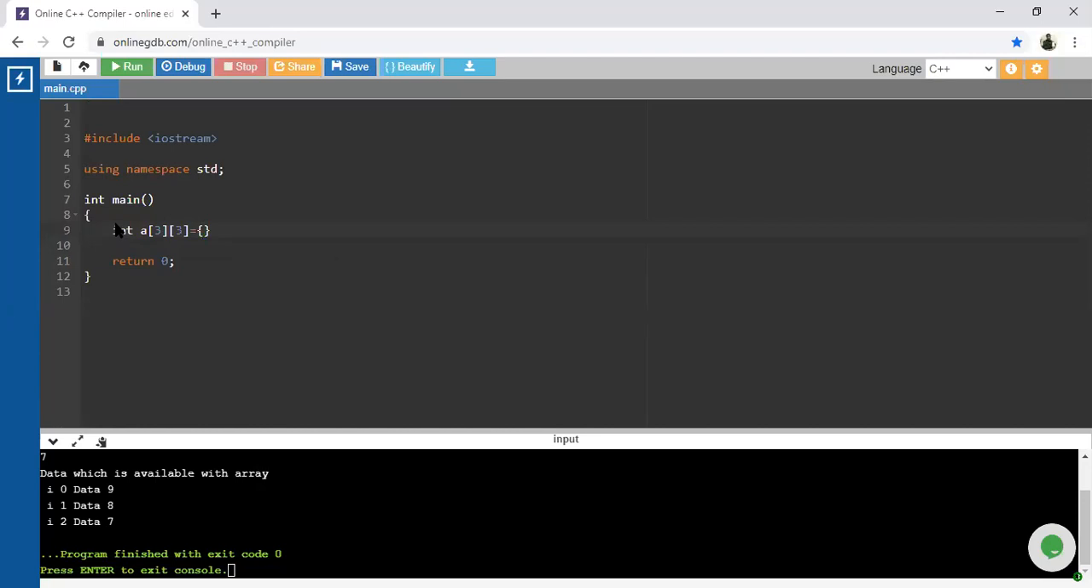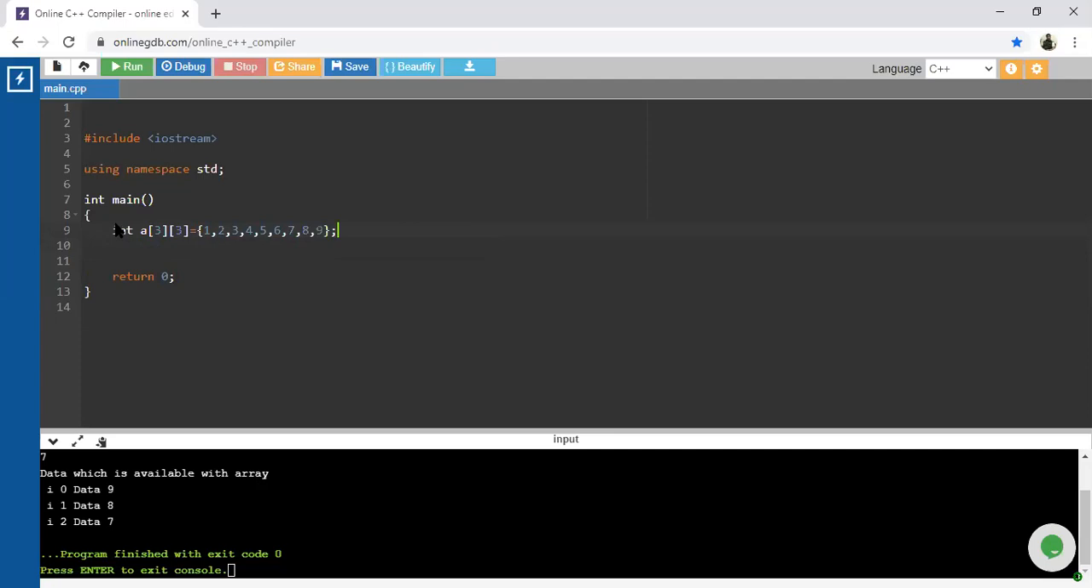If suppose I am using 2 and 3, how many values are there, or what is the size of this particular array, guys? 6 values. 2 into 3, 6 values. So we are going to enter how many values here? Total 9 values. So this is one way to represent that.